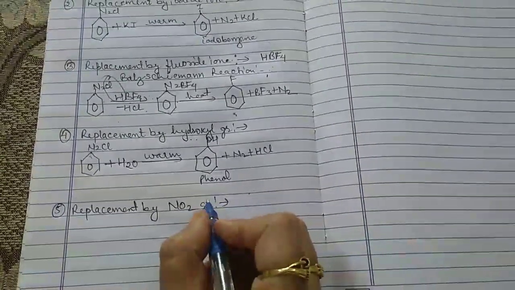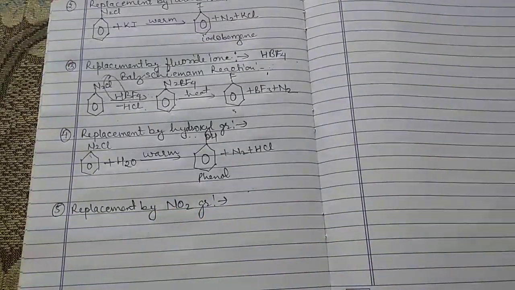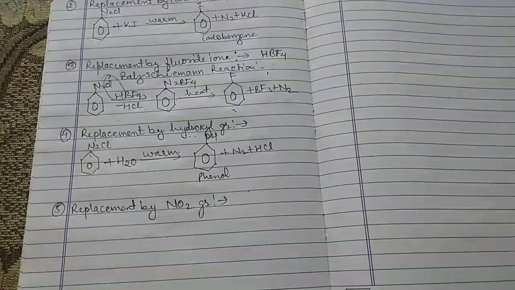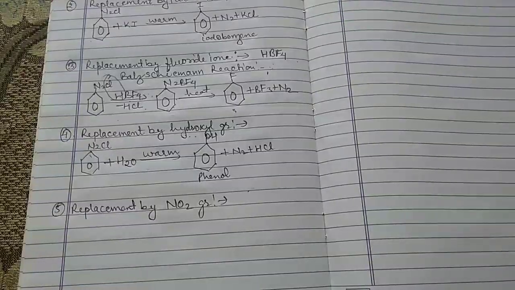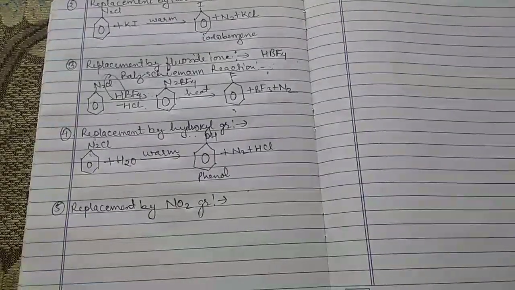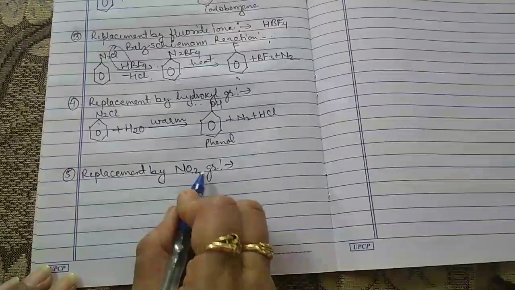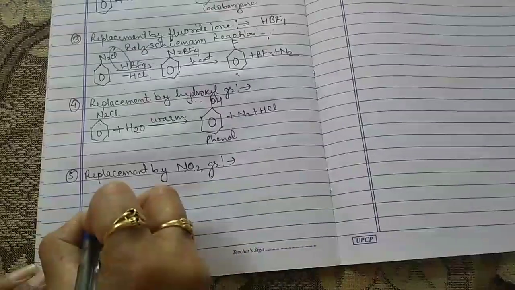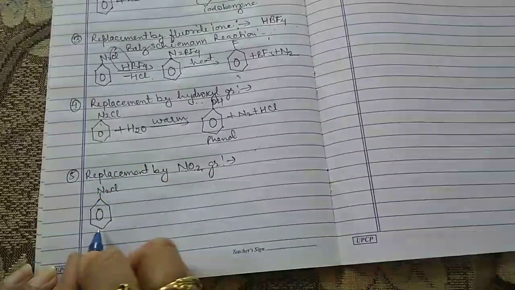When diazonium fluoroborate is heated with aqueous sodium nitrite, that is NaNO2, in the presence of copper, the diazonium group, that is the N2 group, is replaced by the NO2 group. And for that, the reaction is, first of all, we have this one, N2Cl, the benzene diazonium chloride.